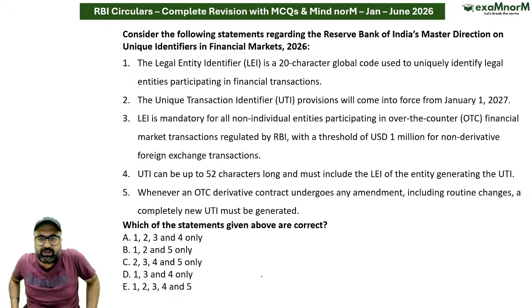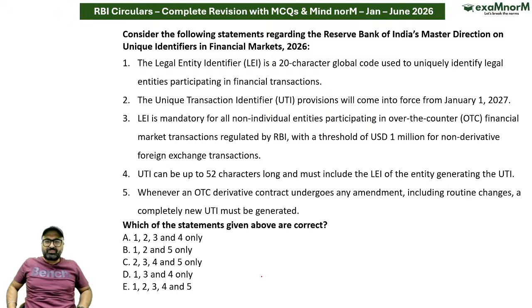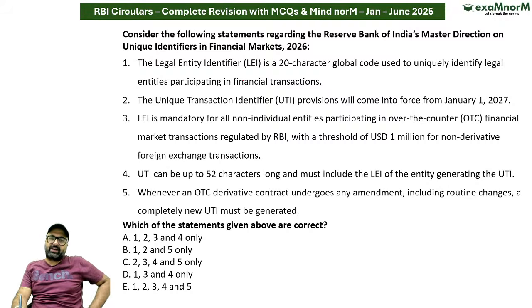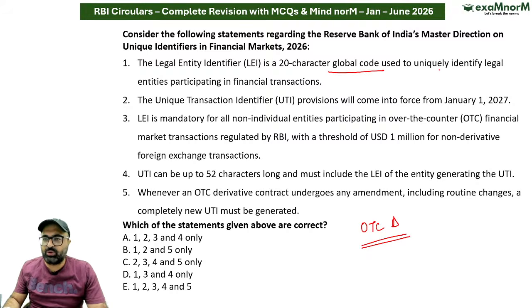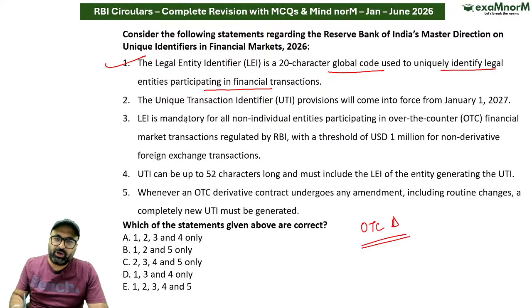The next question is related to the Reserve Bank of India's master direction on unique identifier in the financial market. In case of over the counter derivative trade, the legal entity identifier is a 20 character global code used to uniquely identify the legal entities which are participating. Correct. Unique transaction identifier provision will come into force from 1st of January 2027.